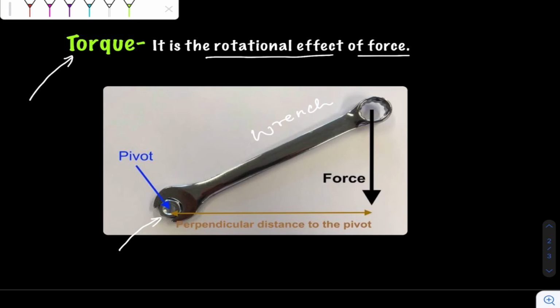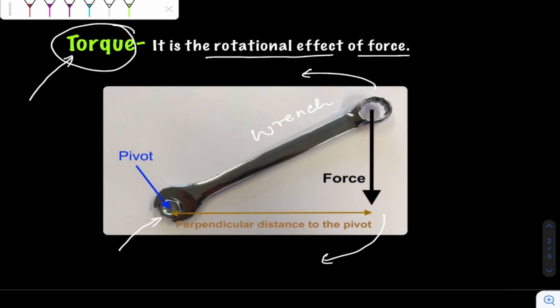So here this wrench either can move in this direction or it can move in this direction. So one thing is clear, the torque can be produced in two directions only, either clockwise or anti-clockwise. Anti-clockwise direction is taken as positive and clockwise direction is taken as negative.